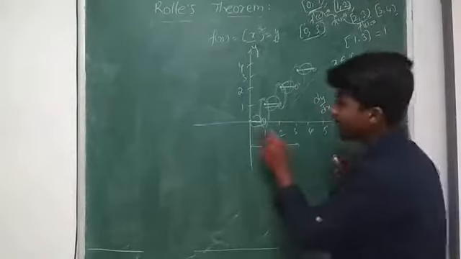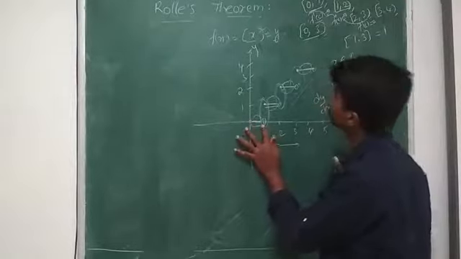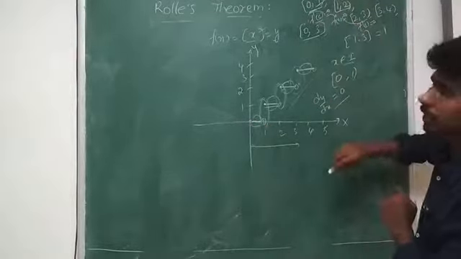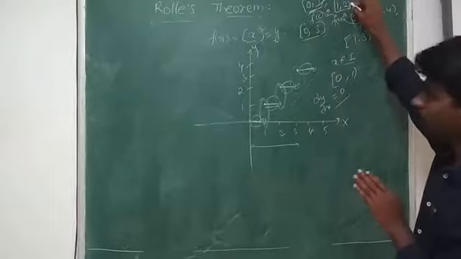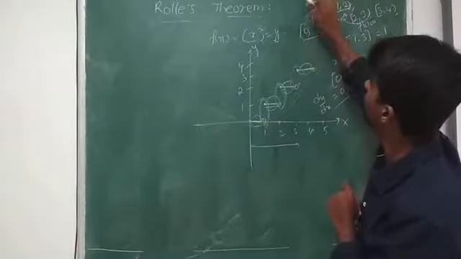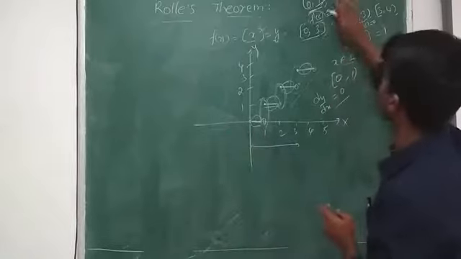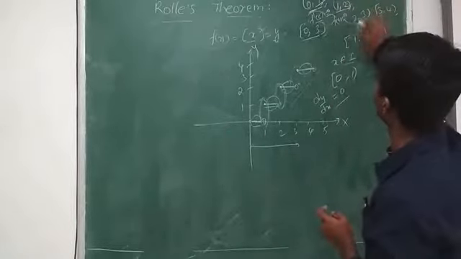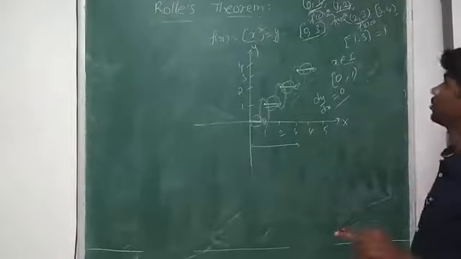So its derivative exists in between 0 to 1, 1 open, 0 closed, and 1 to 2, 1 open, 2 closed. And you can see at 0 also it does not exist, because we have the previous one, no? So it exists only for the open intervals 0 to 1, 1 to 2, 2 to 3.